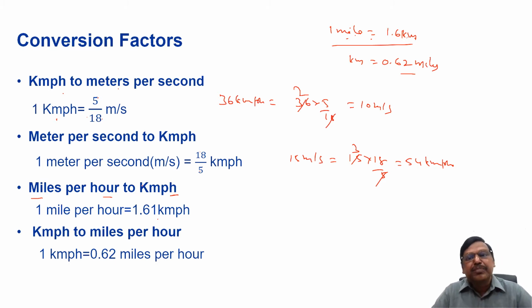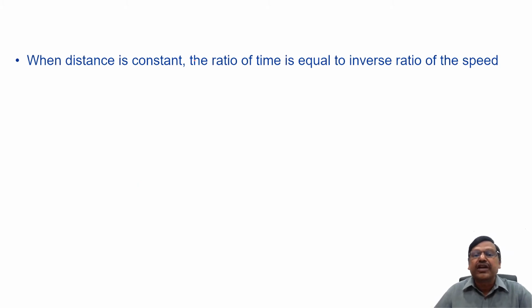Now, what is the relation between distance and speed, speed and time, or distance and time? Suppose the distance is constant, what happens? Someone who travels at more speed will take less time. If someone is traveling slowly, he will take more time if the distance is the same. When the distance is constant, if you have more speed, you will take less time. If your speed is less, you will take more time. So they are in inverse relation.